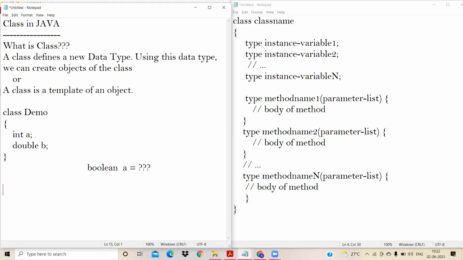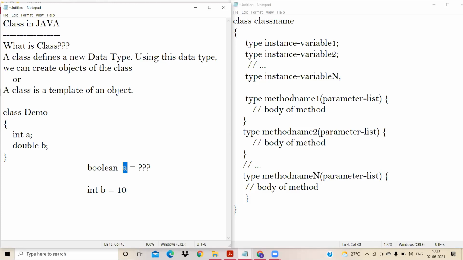That's a big question. For example, I would declare a variable called int b. Inside this variable b, what values can I store? I can store any integer values. Any integer means I can store 10, 20, 30, -1, -2, like that. Any integer values I can store, right?